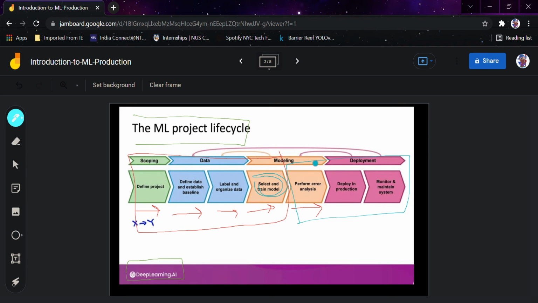But when it comes to the whole project life cycle, all the big companies that work along with a whole pipeline, they work like this only. You perform error analysis here, then you deploy in production and monitor and maintain the system. This whole part, deploy in production and monitor and maintain the system, is the main part.